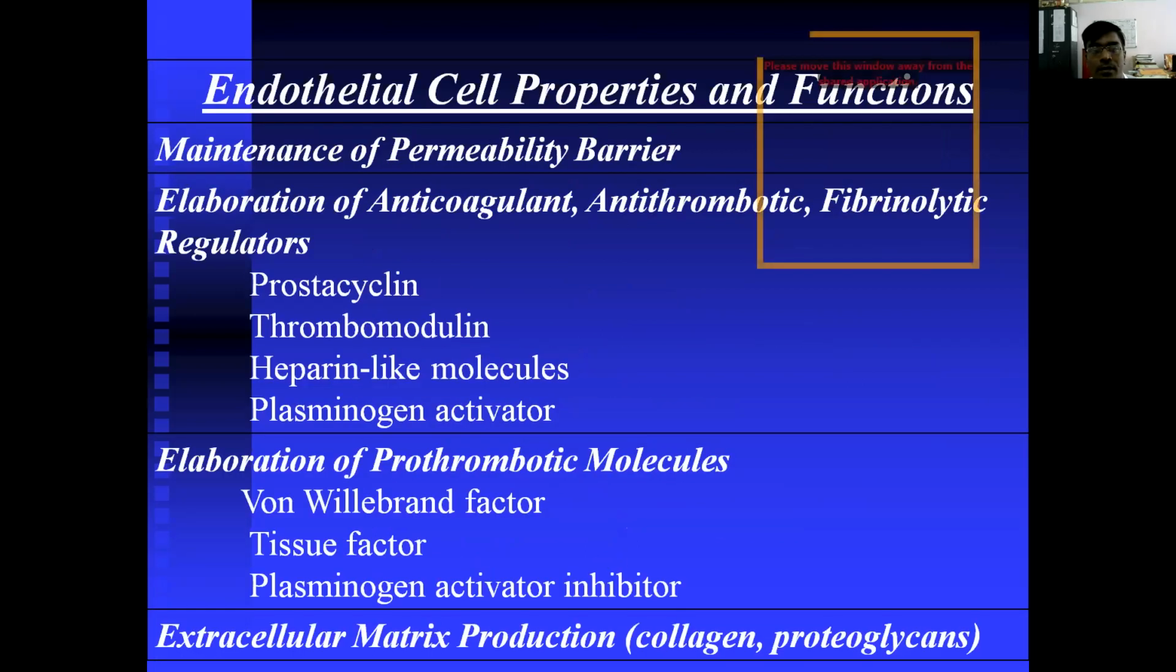Endothelial cell properties and functions. The maintenance of the permeability barrier, and elaboration of anticoagulant, antithrombotic, and fibrinolytic regulators, such as prostacyclin, thrombomodulin, heparin-like molecules, and plasminogen activator. Then elaboration of prothrombotic molecules, such as von Willebrand factor, tissue factor, and plasminogen activator inhibitor. Extracellular matrix production, such as collagens and proteoglycans. These are all important for the normal endothelial cell to function.